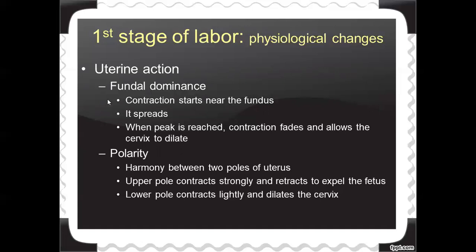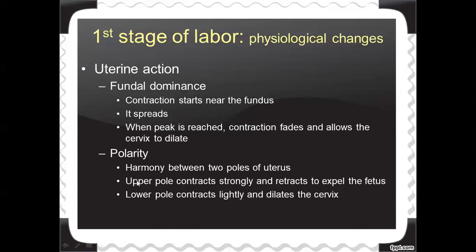What is the lower pole doing? The lower pole contracts very lightly and it dilates the cervix. Because of the strong contractions in the upper pole, the fetus is expelled from the uterus, while the lower pole contracts lightly and dilates the cervix.